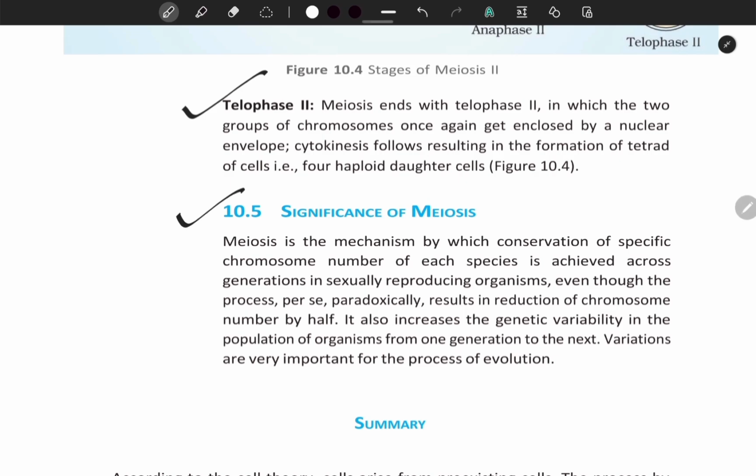10.5 Significance of meiosis. Meiosis is the mechanism by which conservation of the specific chromosome number of each species is achieved across generations in sexually reproducing organisms, even though the process paradoxically results in reduction of chromosome number by half. It also increases the genetic variability in the population of organisms from one generation to the next. Variations are very important for the process of evolution.